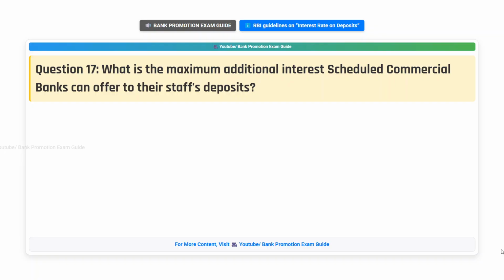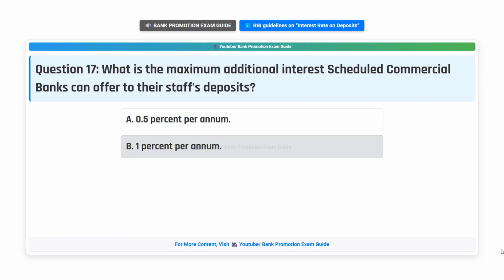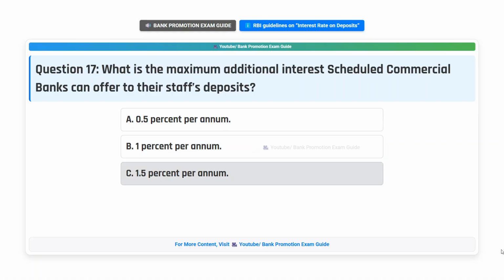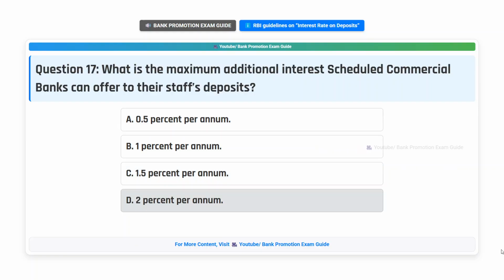Question 17. What is the maximum additional interest scheduled commercial banks can offer to their staff's deposits? Option A, 0.5% per annum. Option B, 1% per annum. Option C, 1.5% per annum. Option D, 2% per annum. Think the answer.